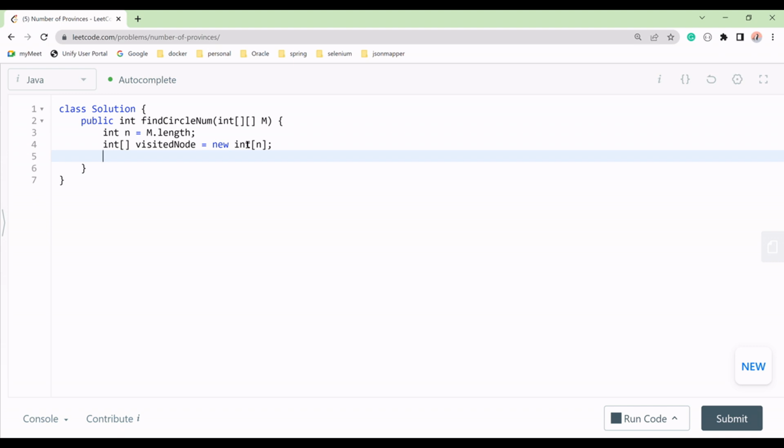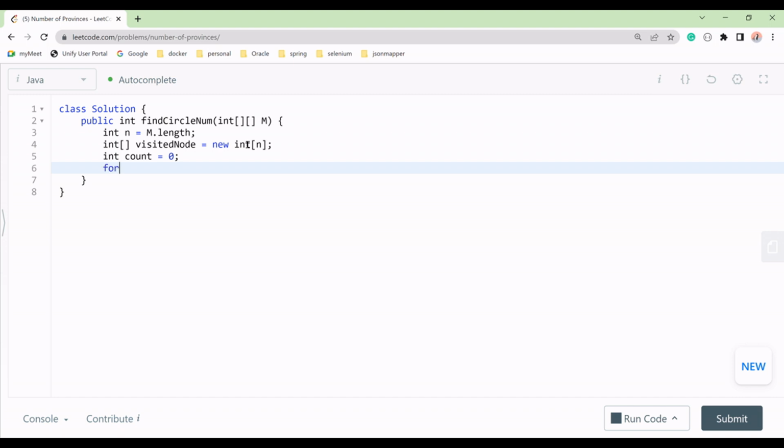Got it? Now we will take an initial count for all the groups, you can say, count group, or something else. So we'll take initial value count 0, right? And we will traverse all the nodes.